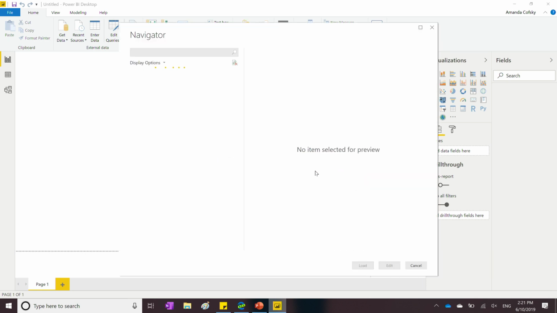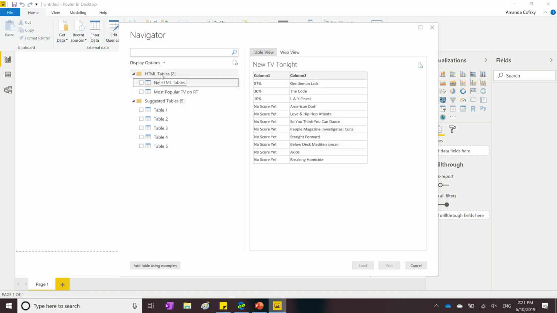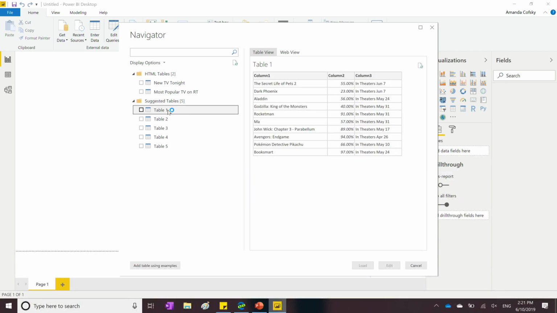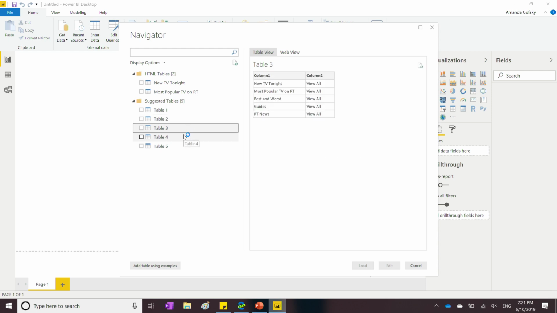And so we're going to go look at that website, and the navigator, once the Wi-Fi works for me, will pull up a bunch of different tables that they could find within that web page. The first section, the HTML tables, are actual HTML tables that are defined on that website. We also will use a bunch of smart AI stuff to suggest tables for you based off of data that's not necessarily in an HTML table structure on the website, but it's repeating data, and so we think that could be a good data source for you. Or you could use this button at the bottom, which I'm going to use, which is to add table using examples.